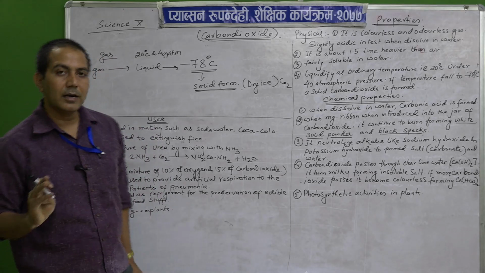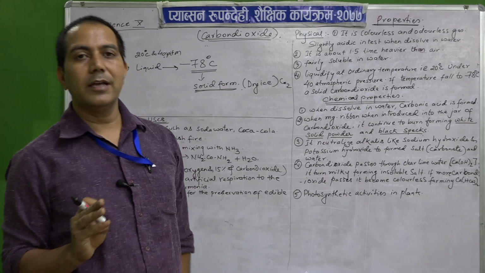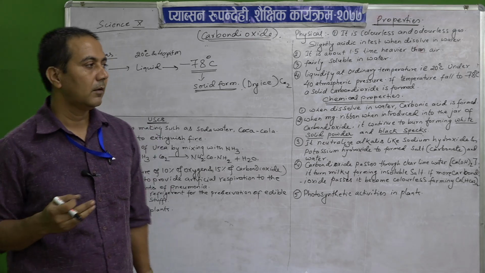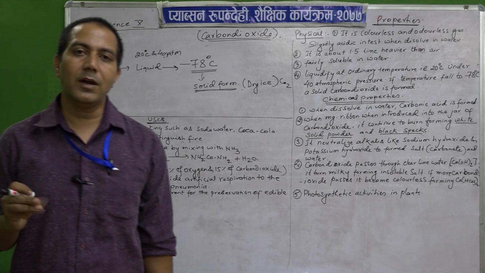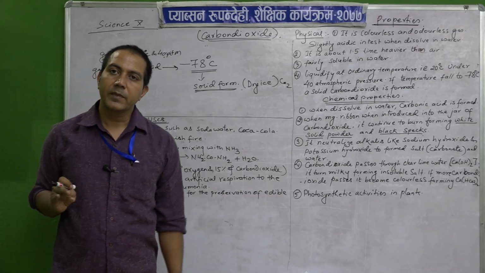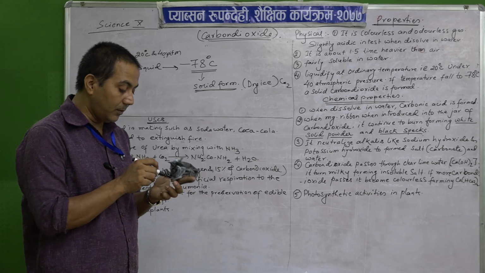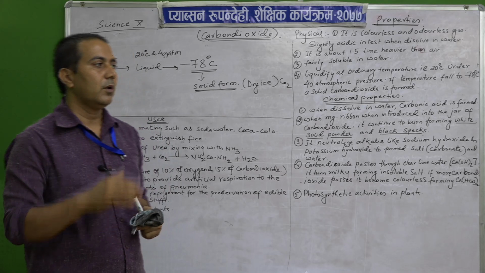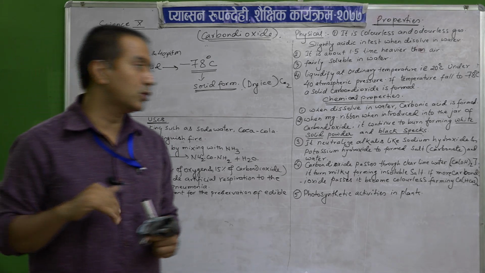It is colorless and odorless. Colorless means we cannot see it, odorless means we cannot smell it with our nose. It is slightly acidic, which means sour in taste when dissolved in water. Then the next one, it is heavier: 1.5 times heavier than air, so it settles in the lower parts of the atmosphere.